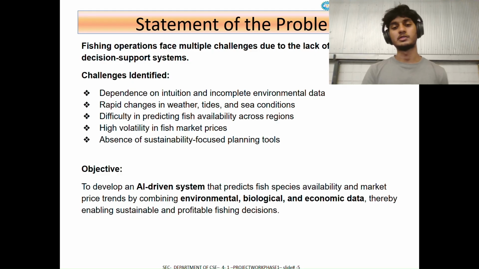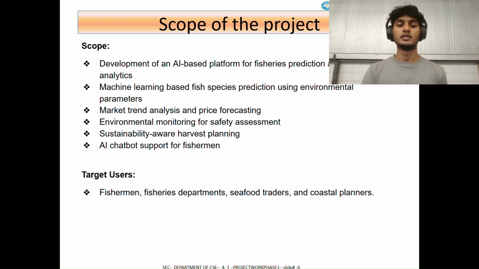Fishing operations face major challenges due to the absence of an integrated decision support system. Fishermen struggle with unpredictable weather, difficulty in predicting fish availability, and unstable market prices. The objective of AquaPredict is to build an AI-driven system that combines environmental, biological, and economic data to provide accurate predictions and actionable insights. The scope of this project includes fish species prediction using machine learning, market trend analysis, environmental safety monitoring, and sustainability awareness plan.